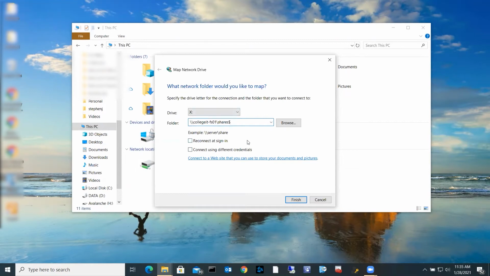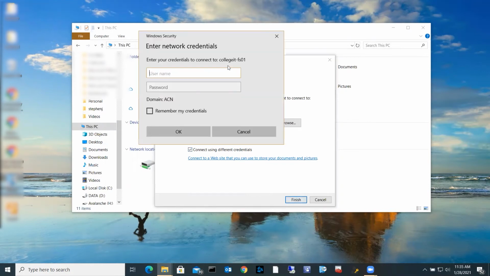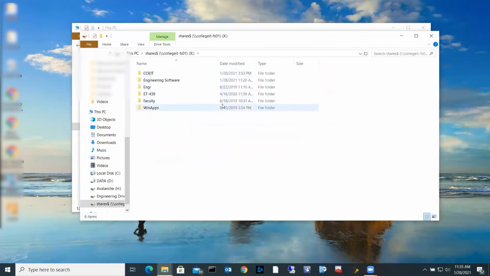And if you're on your home machine, I'm not, you'll have to log in with different users. So I would suggest you go ahead and put connecting using different credentials. That way it will force you to use different ones. Here you'll want to put an ACN / your username. And then your NMSU password again. All right, it's going to pop up the map drive.